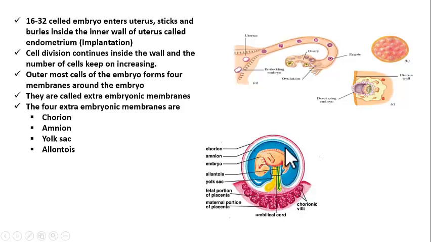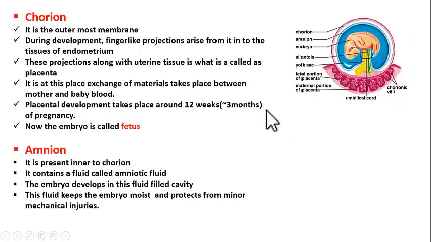Now students, let us see which membrane performs what. So the first membrane is the chorion. Chorion is the outermost membrane, right? So this is the outermost membrane. This chorionic membrane develops finger-like projections on one side. See here the finger-like projections, and these finger-like projections deeply penetrate into the endometrial tissue.